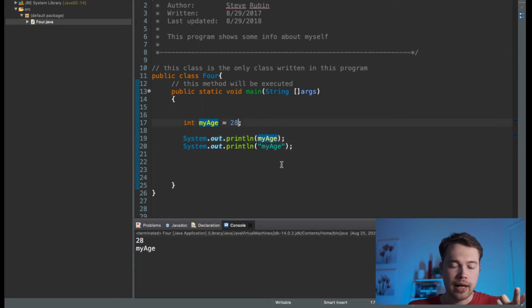Now the way to prove that is this. What if I add the symbol 1 here and symbol 1 over here? We can see that this line is becoming underlined in red. Why? Because now Java is saying, okay, my age 1, I don't really know what that is, because here I have my age, and this my age 1 does not seem to be the same thing as this my age. Those are two different things. Java is complaining, I have no idea what my age 1 is. I know what my age is, but not my age 1.